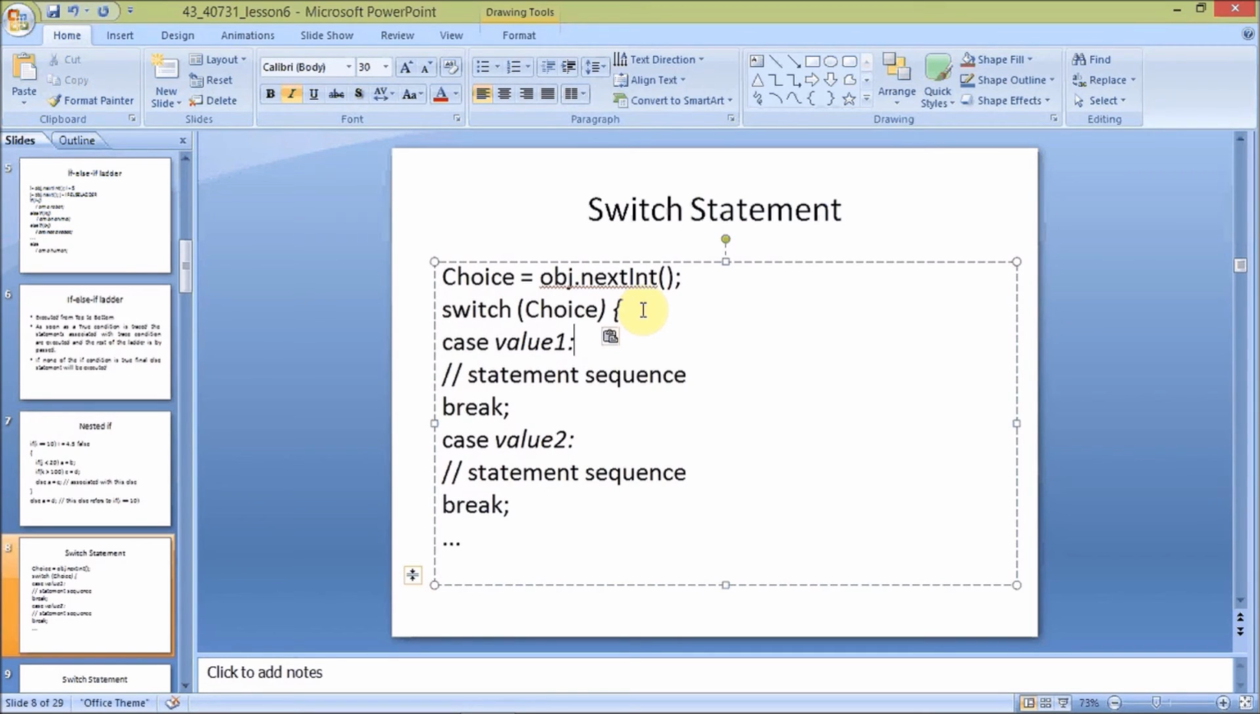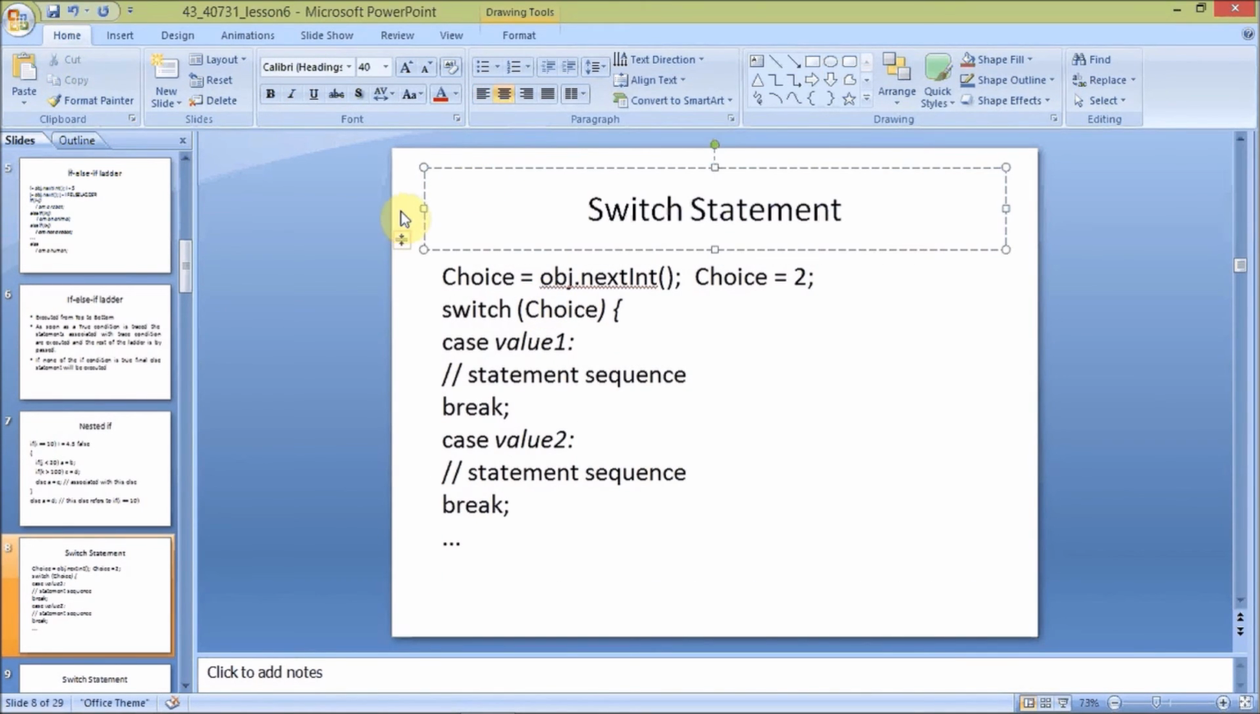Switch choice. As I give the integer variable here, like a integer variable choice, in the output I am giving choice equal to 2. So here the choice value becomes switch of 2. Then it will execute the case value 2 here. This case value 2 will be executed and the inner statements of the case value will be executed here. So these are some examples for the switch statement.